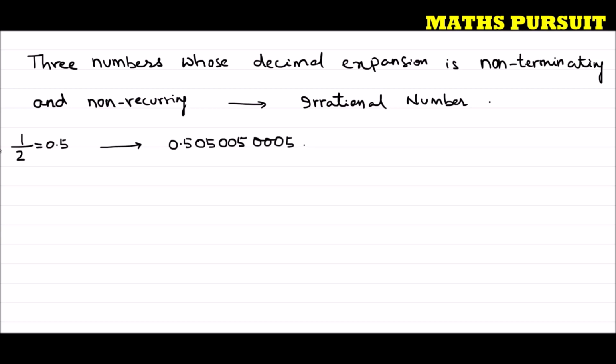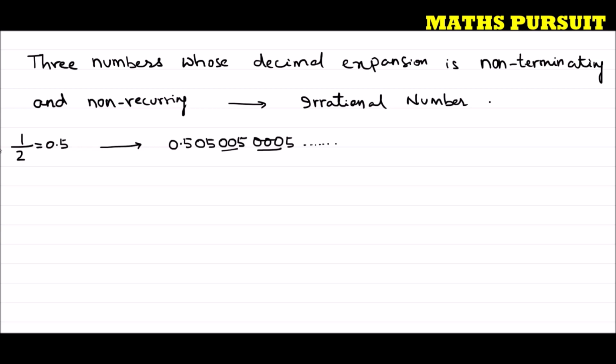So what do you observe? You could see that here the decimal expansion is non-terminating because it will keep on going, and the pattern keeps on increasing. Just we need to add. Here after the decimal I got only 5, then I added 05, then I added 005, then I added 0005. Similarly I can add as many zeros to 5. This is one irrational number whose decimal expansion is non-terminating and non-recurring.